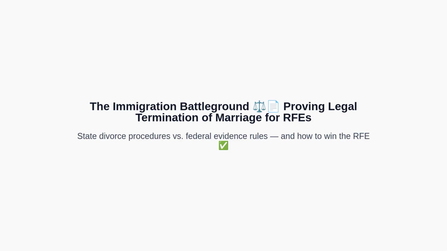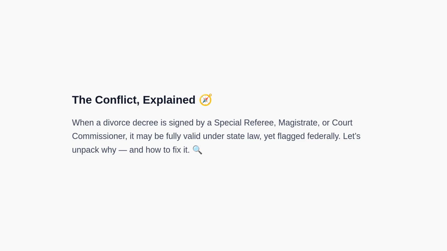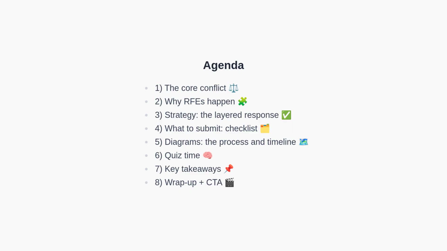Let's get started. At a high level, this issue arises because a state may delegate judicial powers to non-judge officers for uncontested cases, while federal adjudicators expect clear, explicit proof of finality and authority in the documents presented. This is not a challenge to the validity of state law, but rather to the clarity and completeness of the evidence submitted. We'll break down the federal perspective, the state procedures, and then show how to bridge the gap with a thorough, layered response. Here is our roadmap.